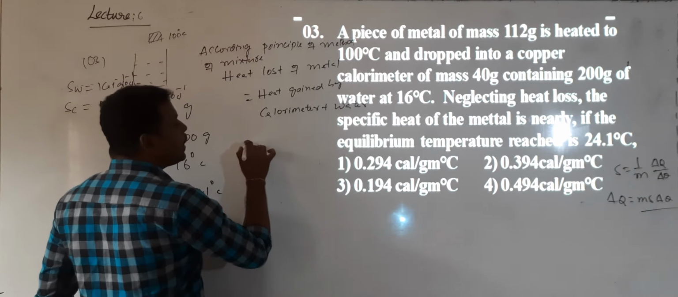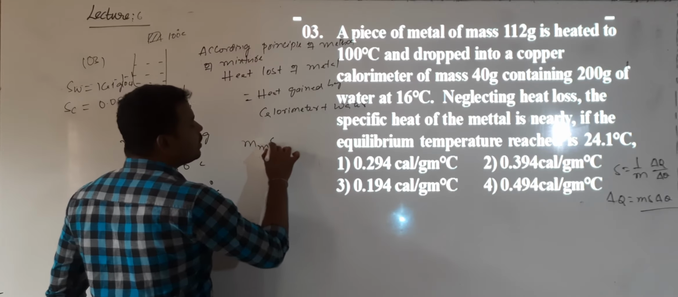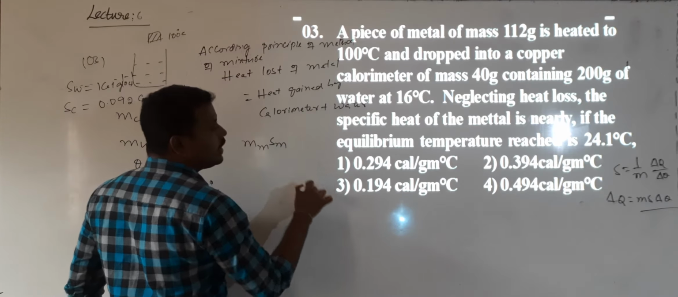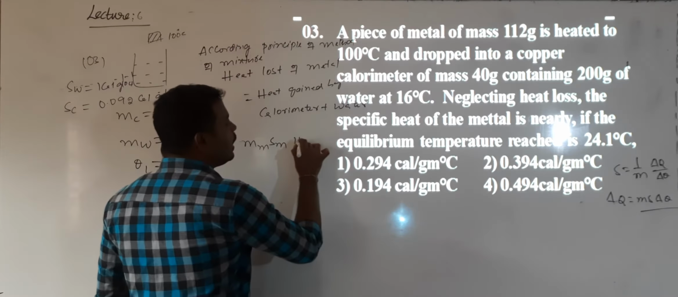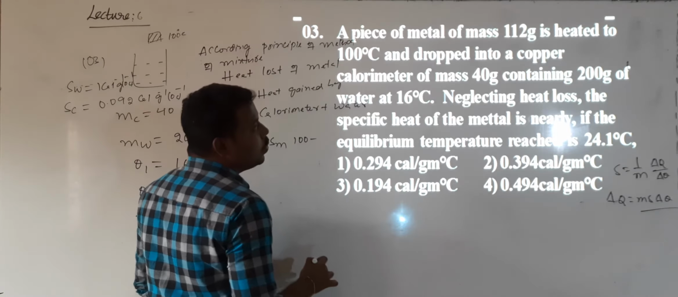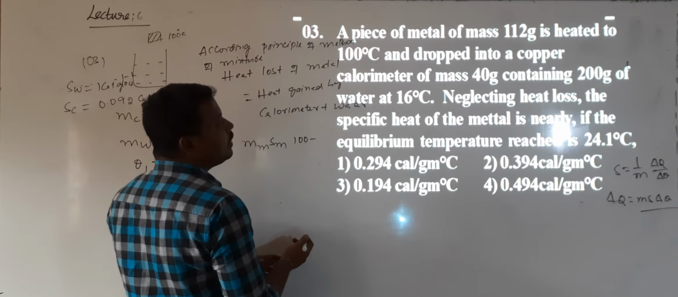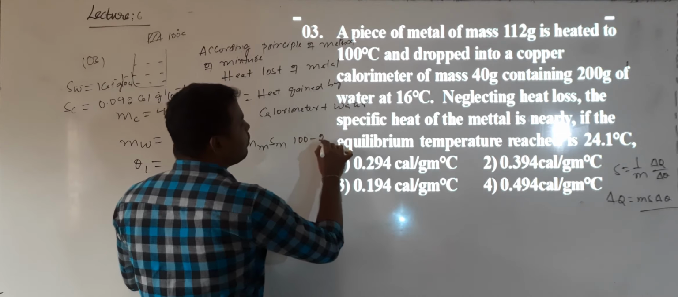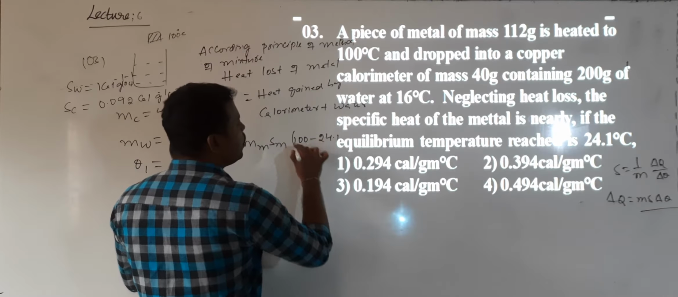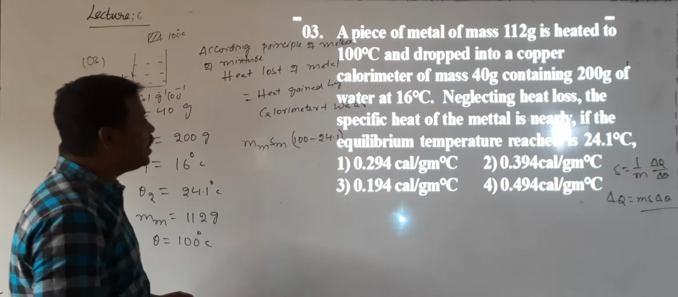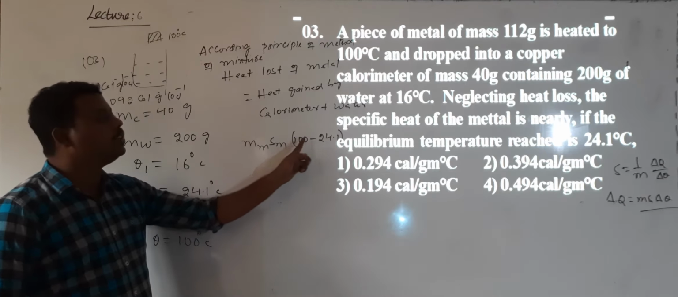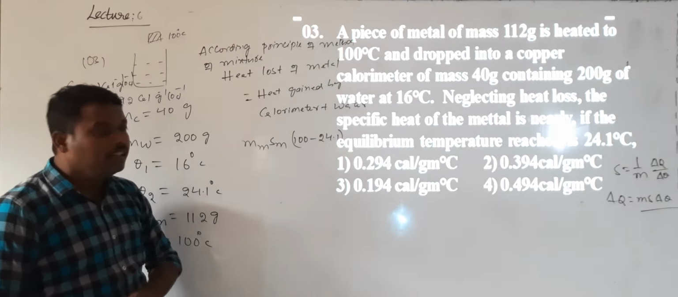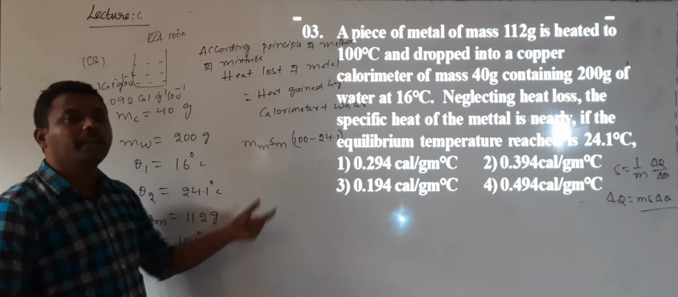Heat loss formula: mass of the metal into specific heat of the metal into change in temperature. What is the initial temperature of the metal? 100, minus the final temperature of the metal. The final temperature is the final temperature of the mixture, 24.1. Understood? The heat formula is mass into specific heat into change in temperature. This is the amount of heat lost by the metal.